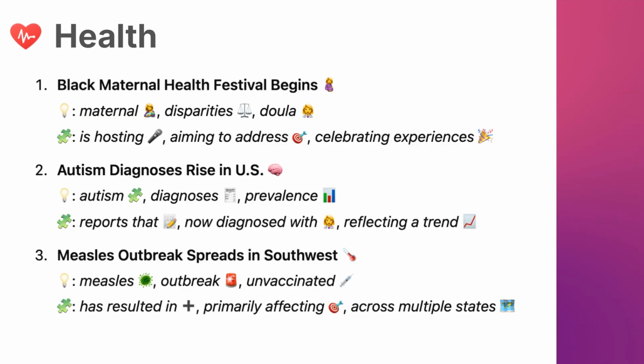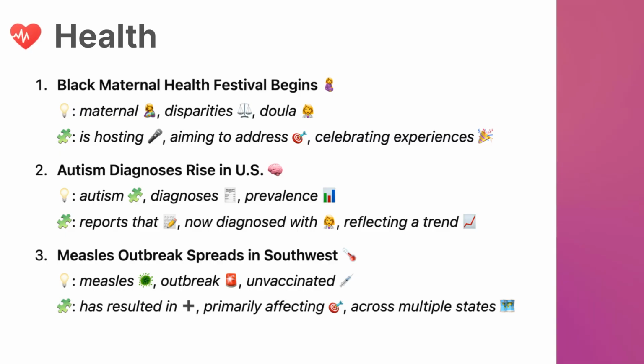3. Vocabulary. Measles, a highly contagious viral disease that causes fever, cough, and a skin rash. Outbreak, a sudden increase in the number of cases of a disease in a specific area. Unvaccinated, describes people who have not received a vaccine to protect against a disease.